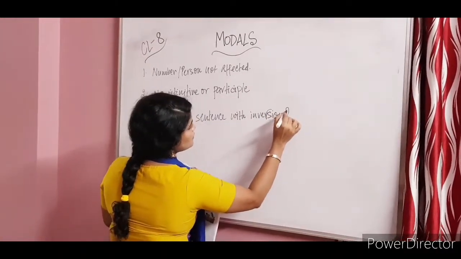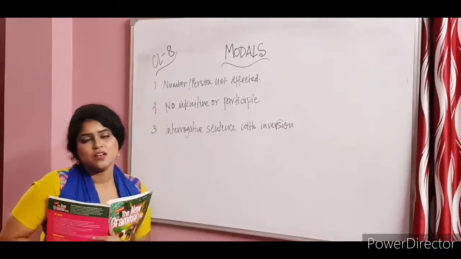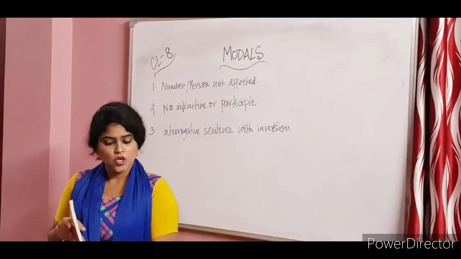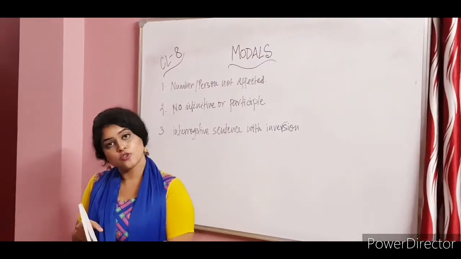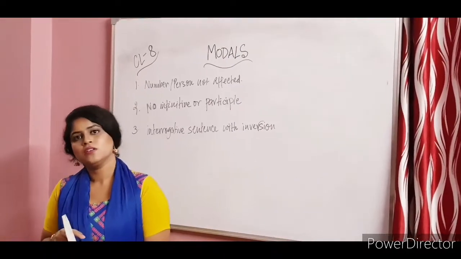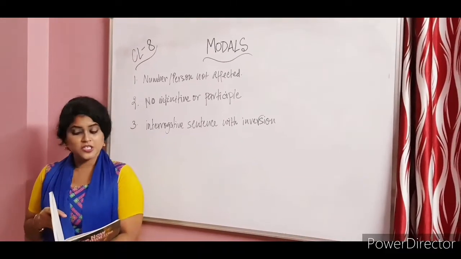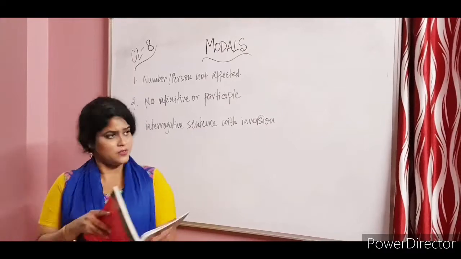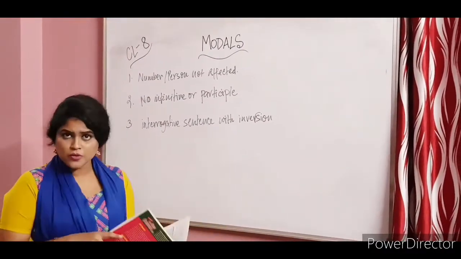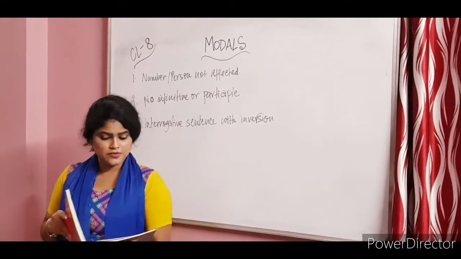Now this is a rule that could also be used with tenses. With inversion, for example, we should first meet the class teacher. Should we? We should changes to should we. In the same manner, was he going to the market? He was going to the market. So it's the same as that. Should we first meet the class teacher? That is your inversion, and the interrogative sentence is also formed. So the modal verb will be used first in the interrogative sentence.